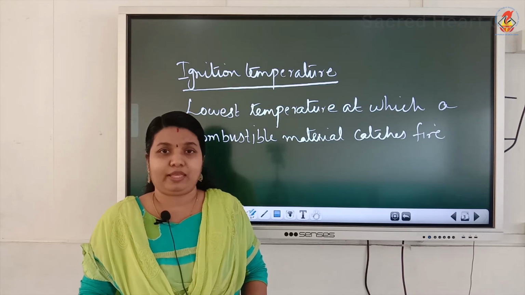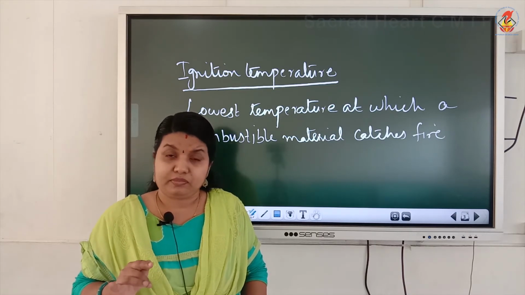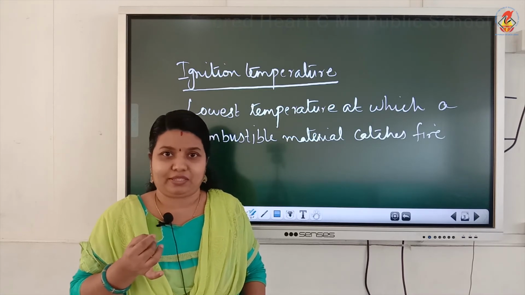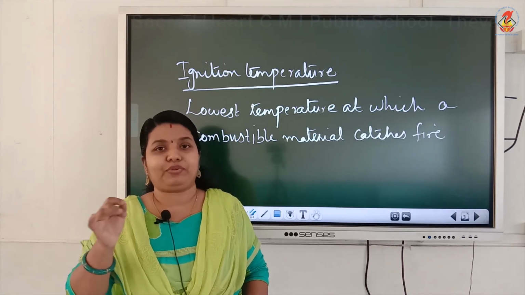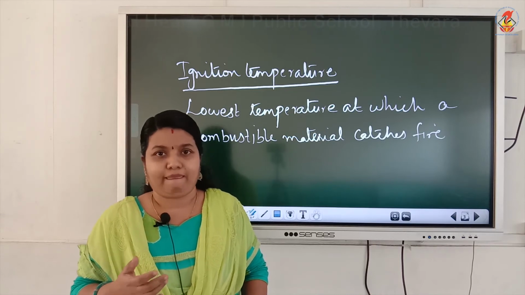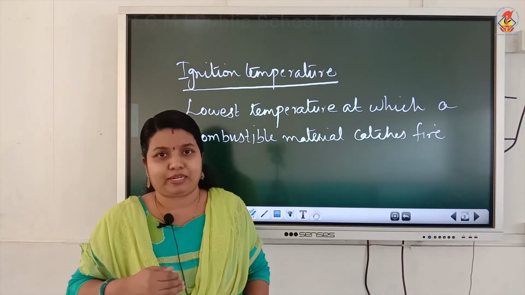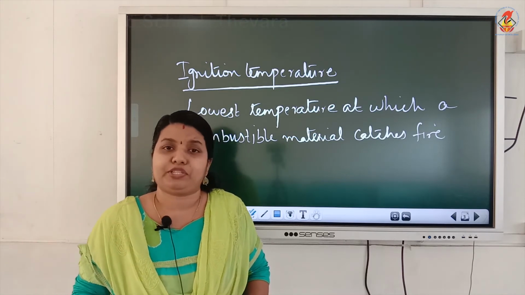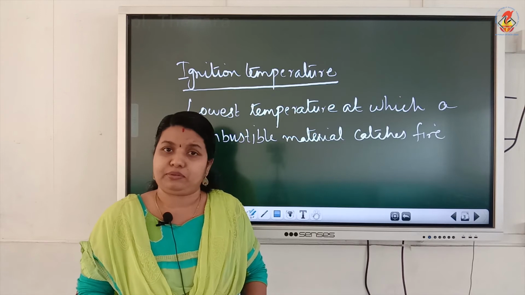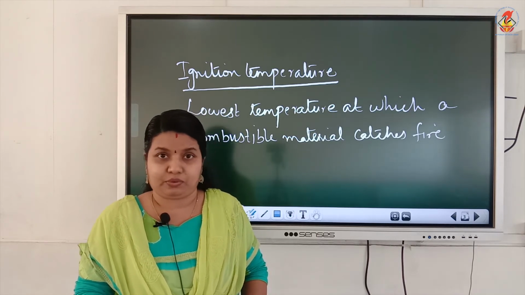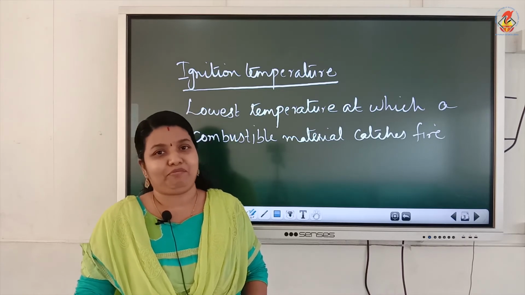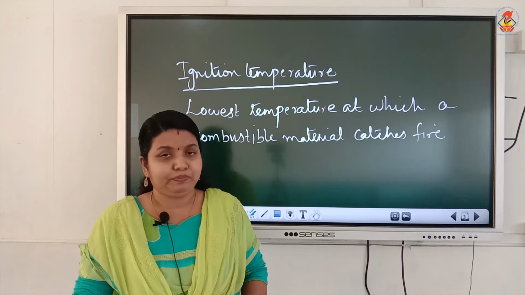We have to be very careful. Also, sometimes due to a lightning stroke, the temperature increases, and that much heat is enough for this dry grass to catch fire. That leads to the fire spreading from dry grass to trees, and very soon the entire forest will be on fire. So it can be due to the extreme heat of the sun or sometimes due to a lightning stroke. But most forest fires are due to carelessness of human beings. So we have to be very careful.